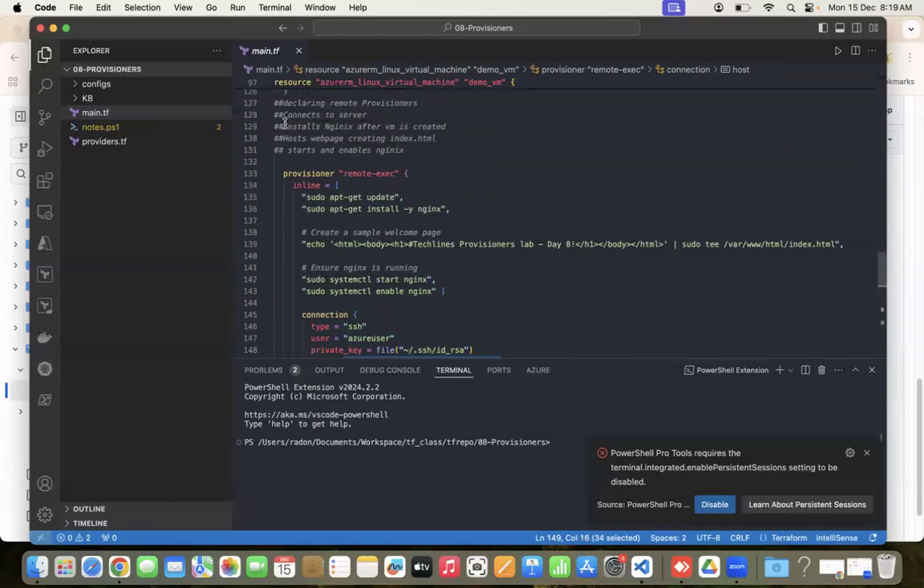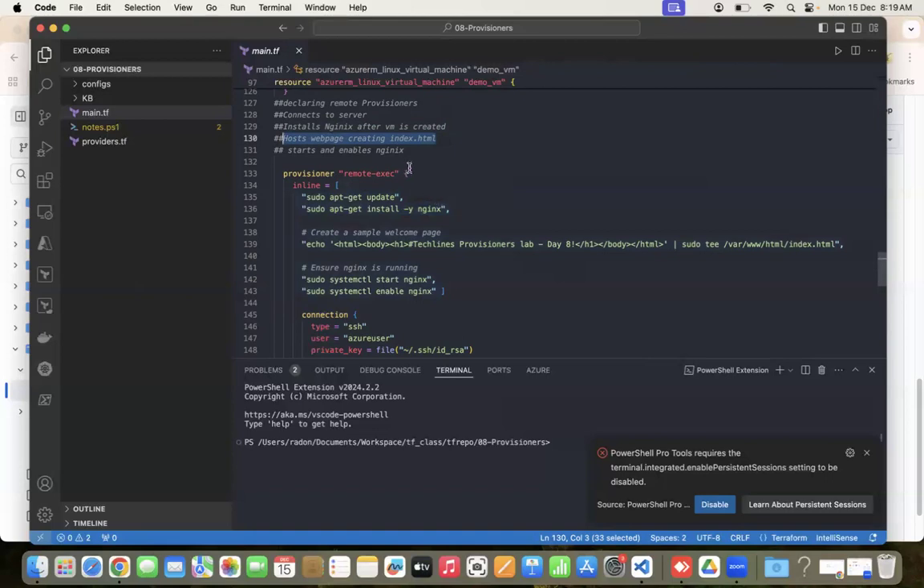And what we are doing is installing Nginx after the VM is created. Here we are trying to install Nginx in these two lines. We are first updating, then we are trying to install Nginx. Then what we are doing next? Hosting a web page, creating index.html. Nginx is like a web server.